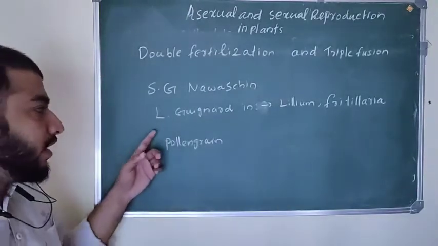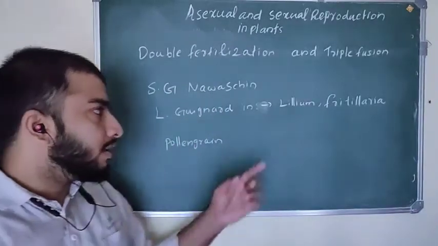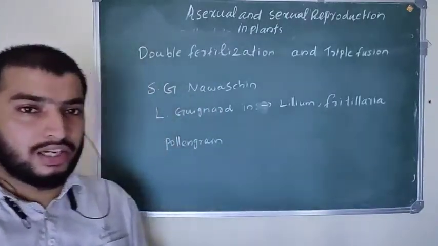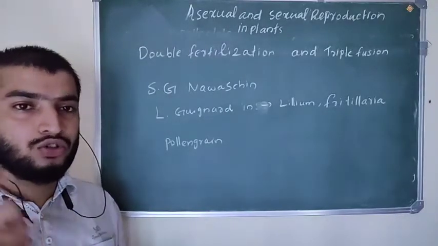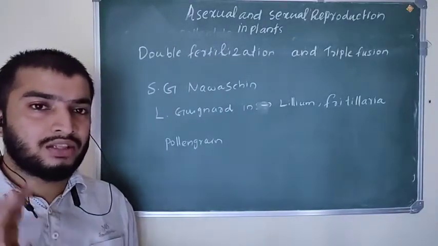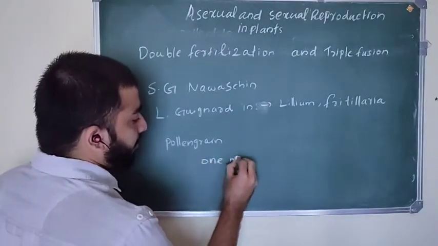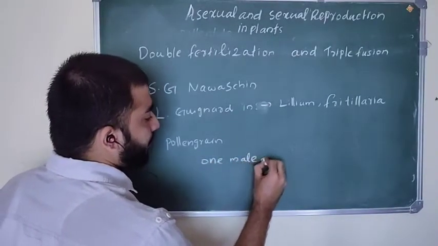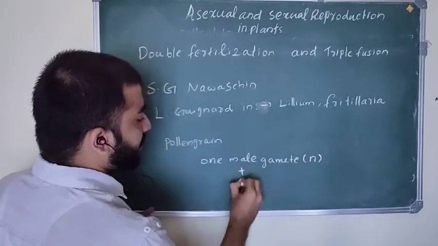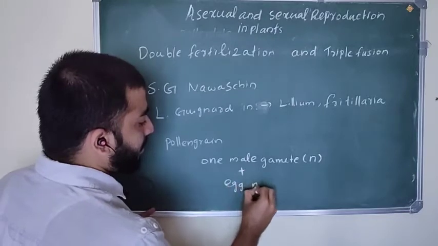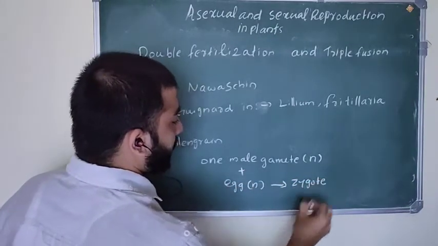In 1898, L. Guignard and S. G. Navashin observed in Lilium and Fritillaria plants that the pollen grain, or male gametophyte, releases two male gametes. One male gamete fuses with the egg and forms the zygote.